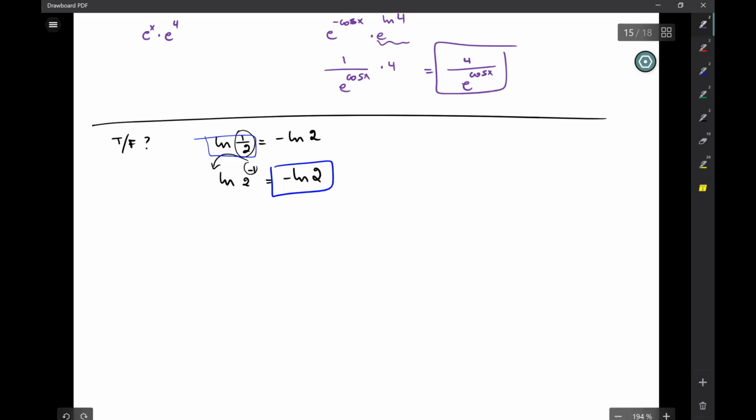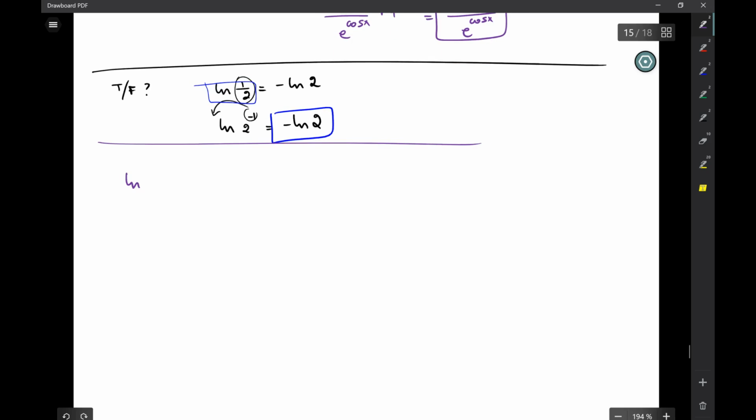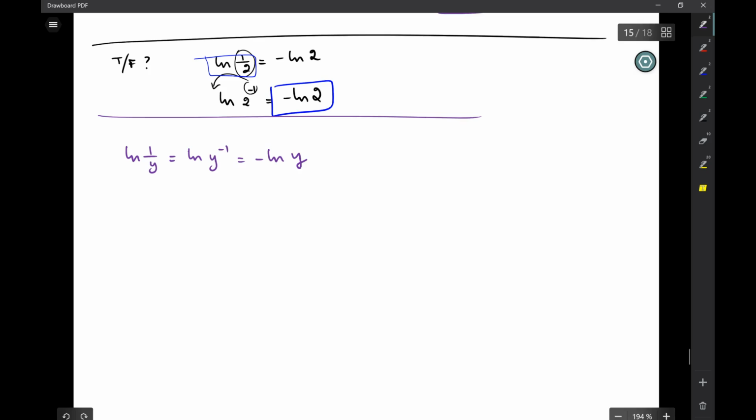Okay, so let's just do some practice because we have a little bit of time. ln of 1 over y, right? This is ln of y to the minus 1. This is negative ln of y. Look at how cute that is. Okay, so look at this one. ln of 2 over x. Look at what I can do if I wanted to.